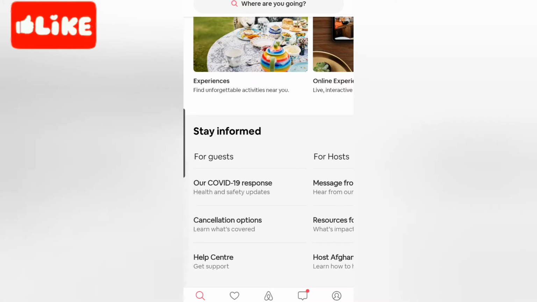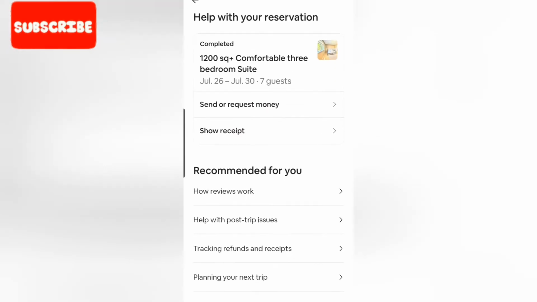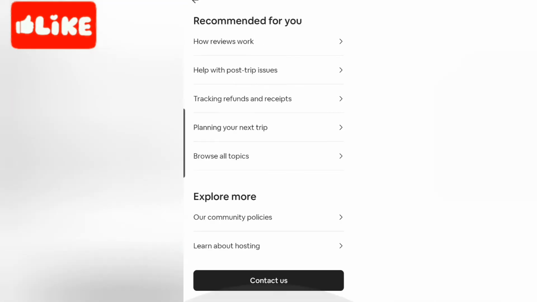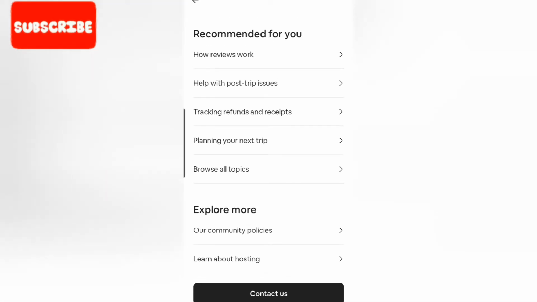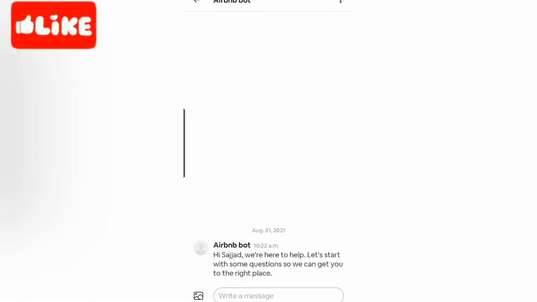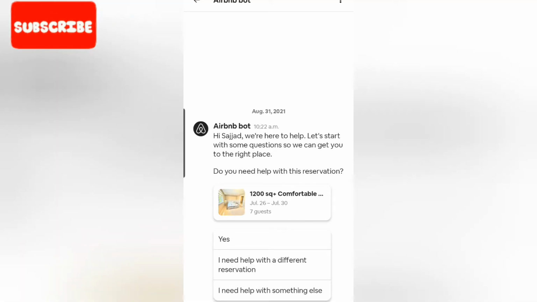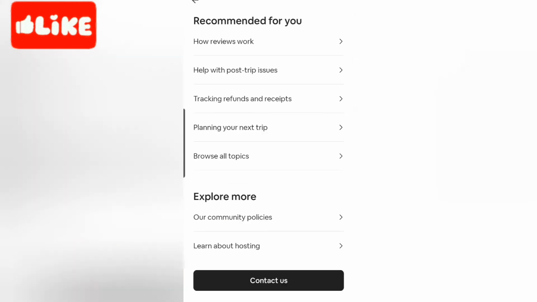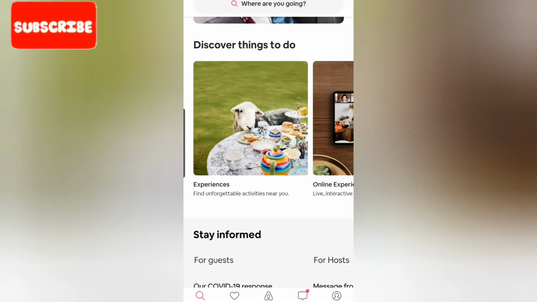When you click here, there's our community policy about hosts, contact us here, and there's a chat. This is how it works. Very good app actually, very wonderful. And so that's the app, and then you'll see shortly right after this the house we rented in